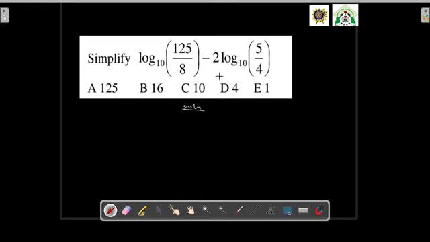Now let's simplify this question and make it very easy for us to solve. Looking at this pattern, just remember the law of logarithm that states that when you have log base 10 of a to the power n, the n comes to the front as a multiplier of the logarithm of a, base 10. So the solution to this problem is to be what? And this n will come to the other part here.